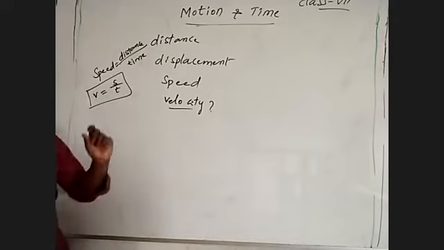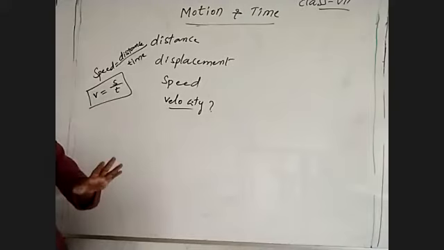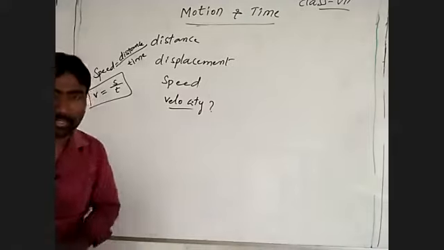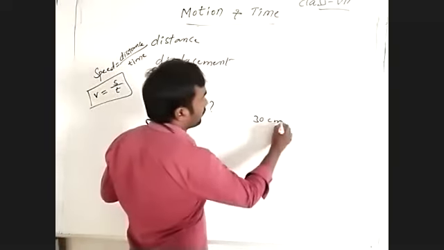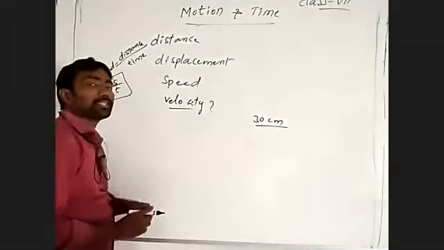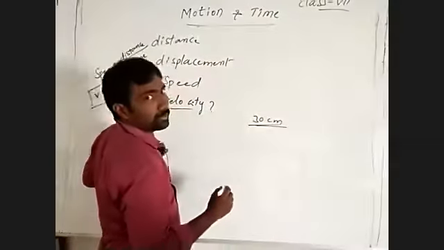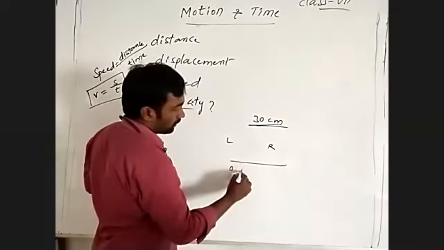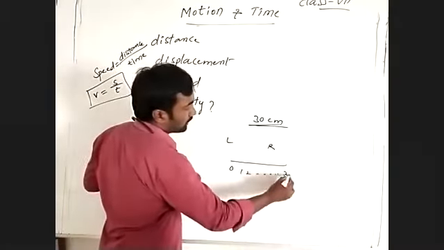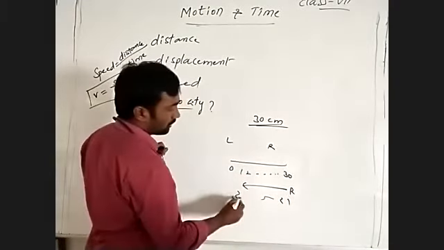From that we can observe, distance is one of the physical quantities which does not follow direction. It follows only magnitude. Suppose we have a 30 centimeter scale, and we measure its length from left side to right side: 0, 1, 2, 3 and so on, so 30. If we start from right to left, 1, 2, 3, 4 and so 30.